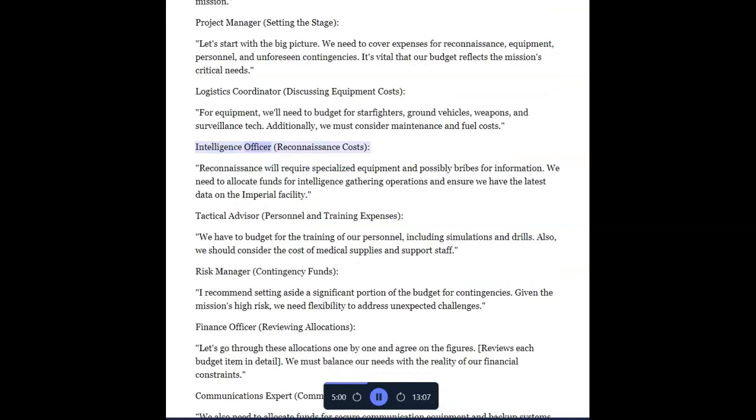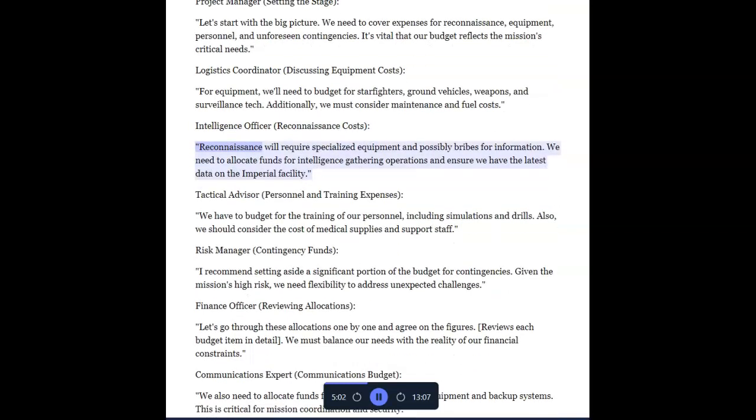Intelligence officer, reconnaissance costs. Reconnaissance will require specialized equipment and possibly bribes for information. We need to allocate funds for intelligence gathering operations and ensure we have the latest data on the Imperial facility.